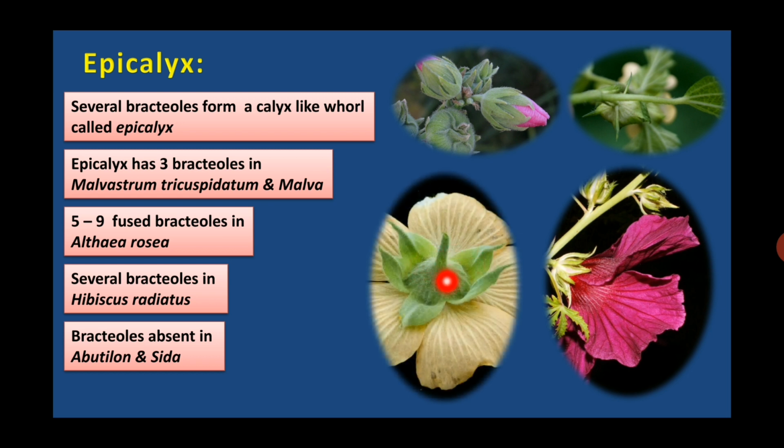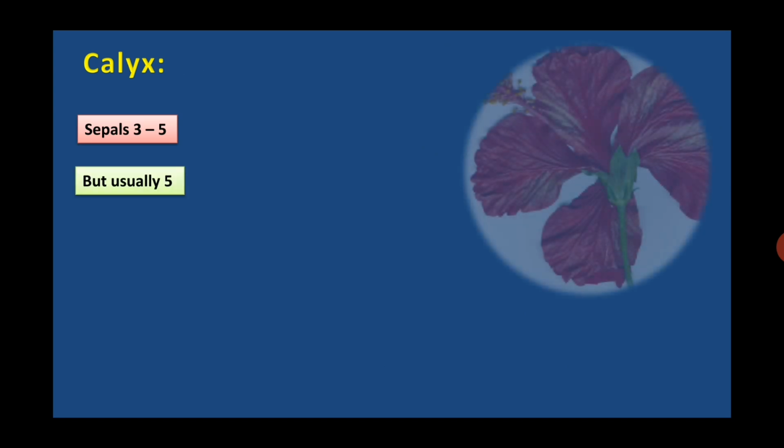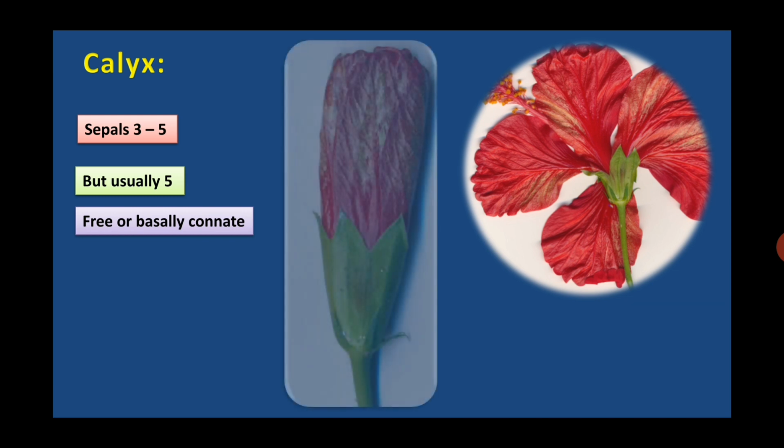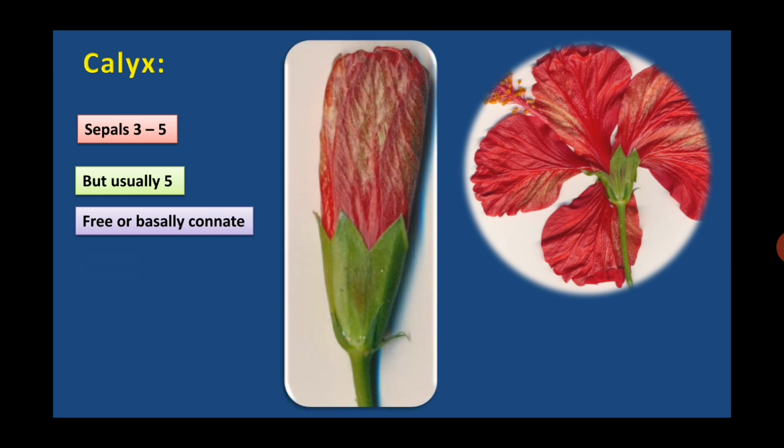In Abutilon, this is the flower of Abutilon, this apicalyx is absent. Then calyx sepals are 3 to 5, but usually sepals are found 5 in number. Sepals are free or basally connate, having valvate estivation. Sepals are tubular, that means they form tube-like structure in Hibiscus.